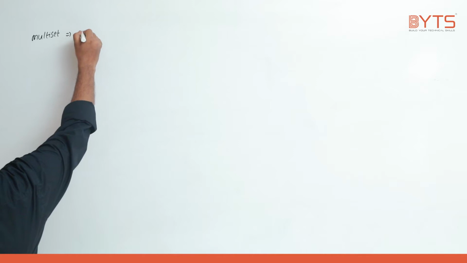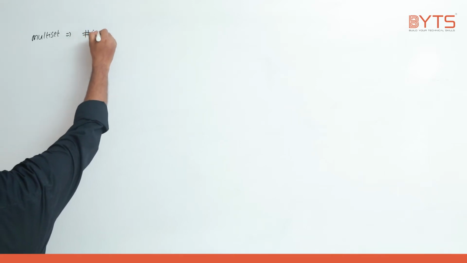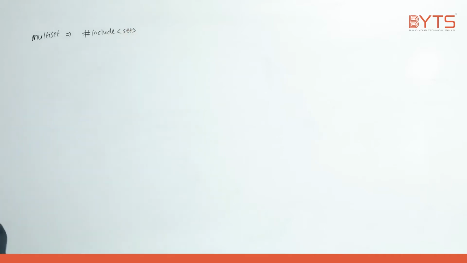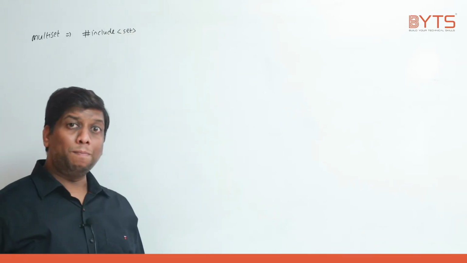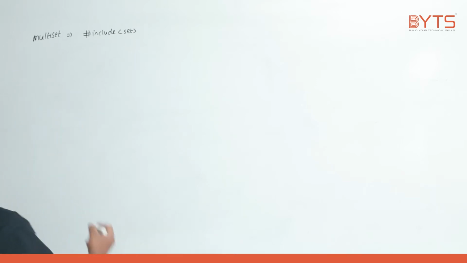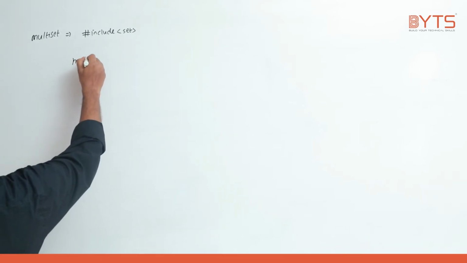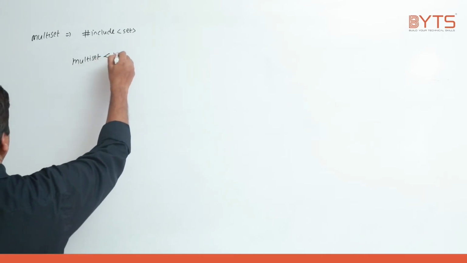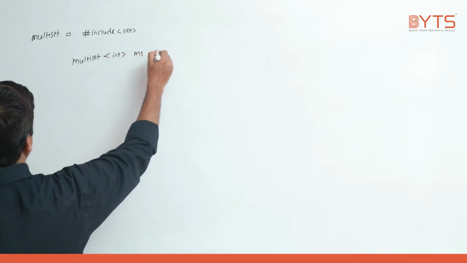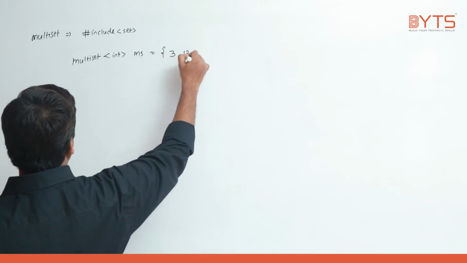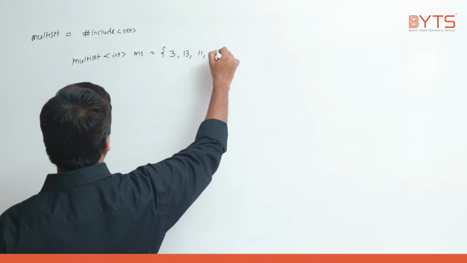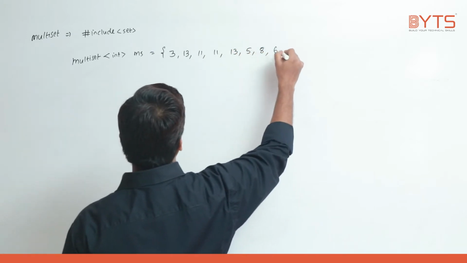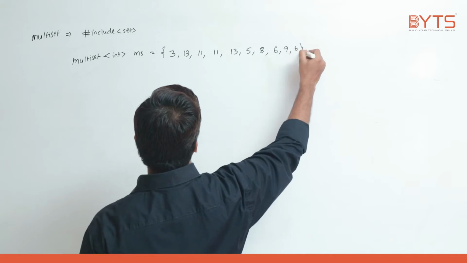Multi-set is present in which header file? The set header file. There is no multi-set header file, understand? There is only one header file called set. Now we need to discuss multi-set, so how do you write that? multiset<int> ms = {3, 13, 11, 11, 13, 5, 8, 6, 9, 6};